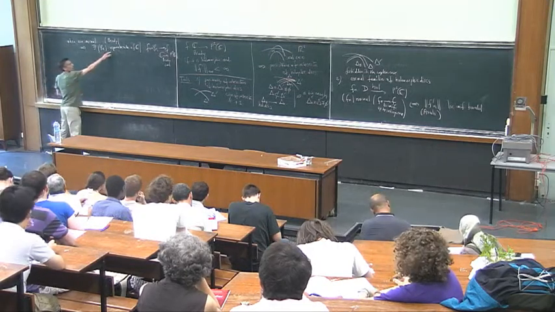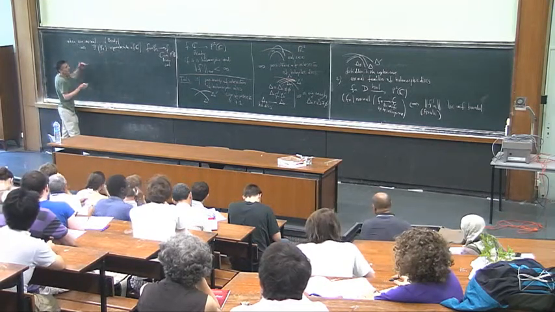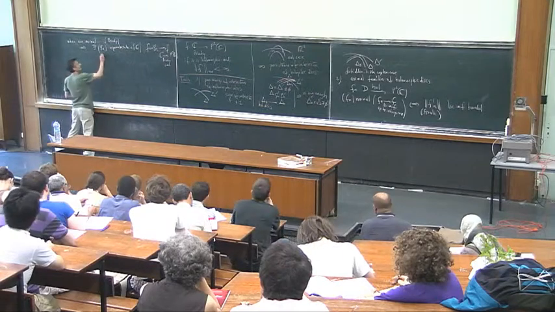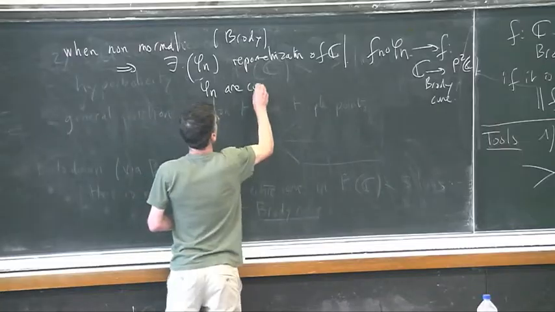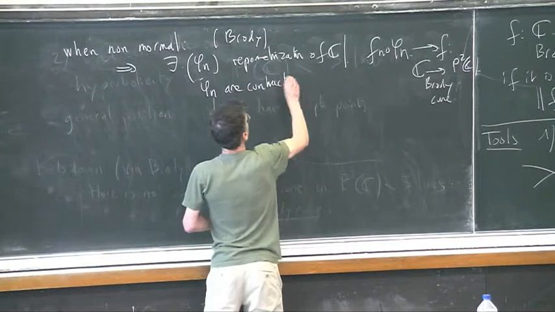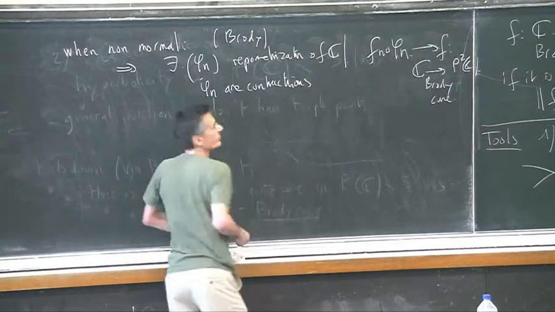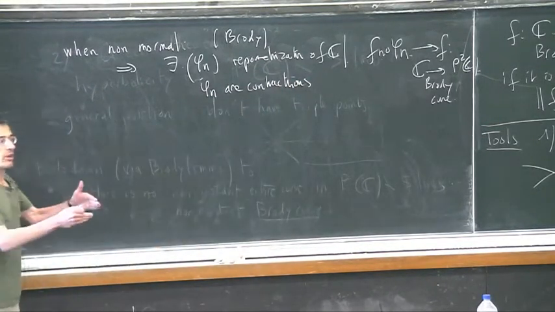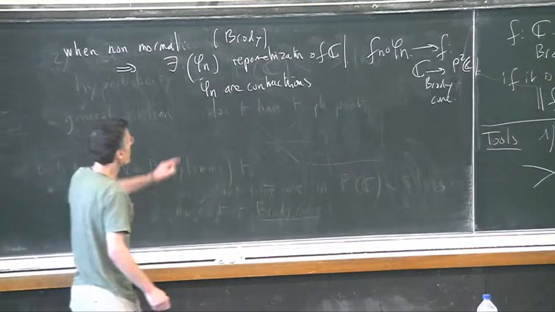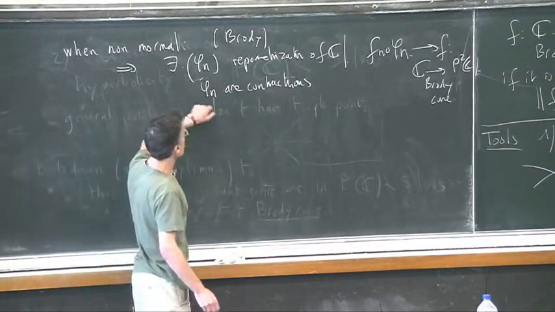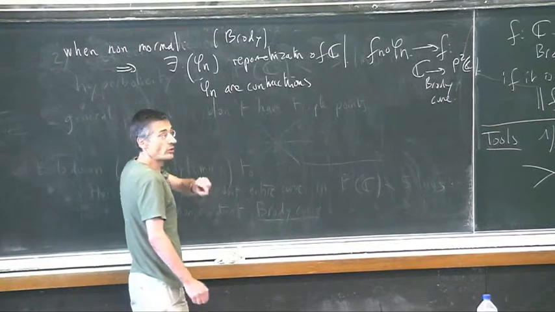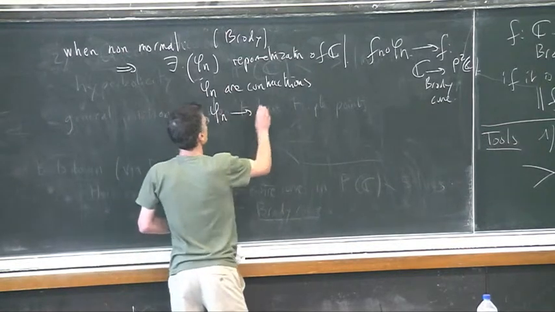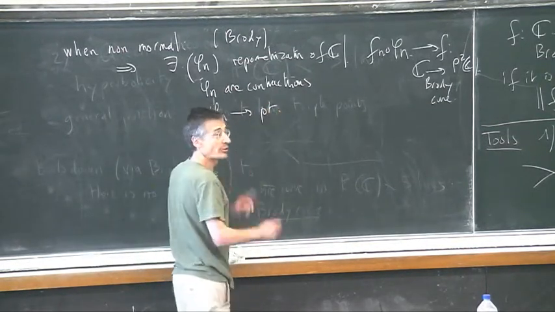So this reparametrization is a sequence of affine contractions, like that. So this reparametrization converges to a point, actually. So it's a bit paradoxical.